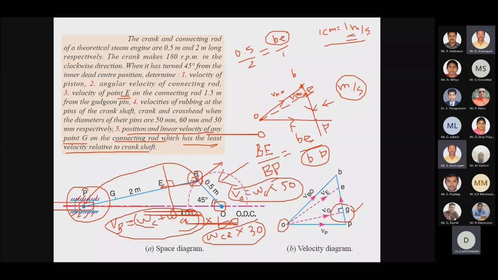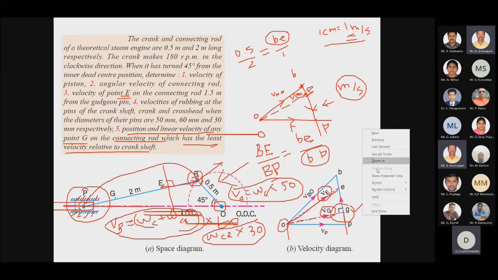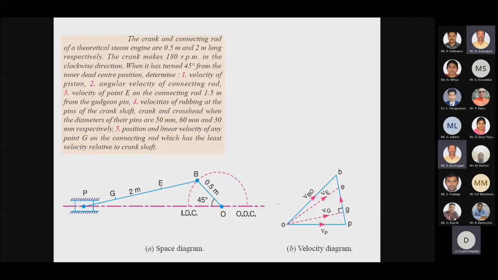So from this point O, I have to draw a dotted line like this to find out the velocity of G. So we have to measure the distance OG to calculate the velocity of G. Similarly, I have to measure the distance OE to find out the velocity of E. Right? So this is how we calculate the velocity of the point E.